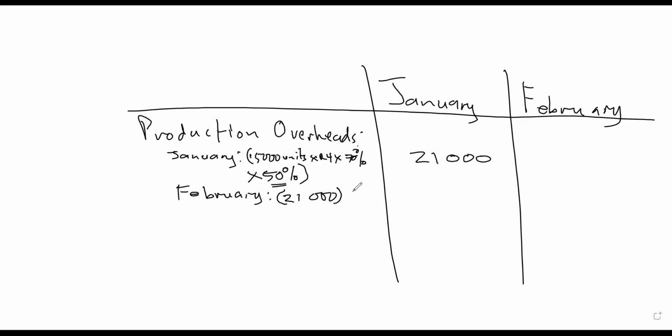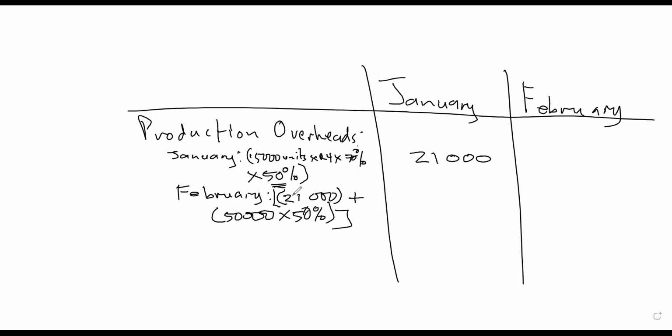And then we're going to add the calculation for February. So let's assume the total of production overheads for February was 50,000 rands. But remember, out of that 50,000 rands, only 50% will be paid in the month of Feb. And then the other balance is going to be paid when? In the month of March. But we are not dealing with March in this case. So I'll only deal with anything that affects the month of January and February. So now if I say 50,000 times 50%, that's going to give me 25,000 rands.